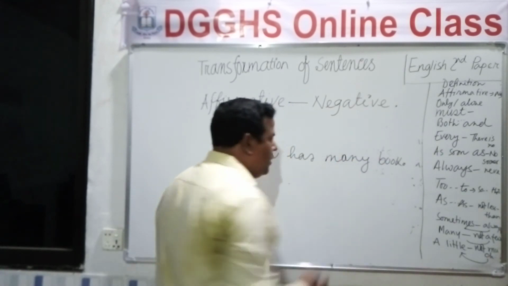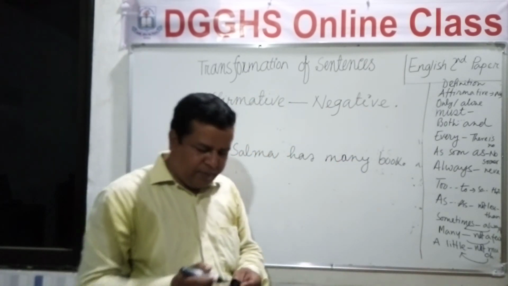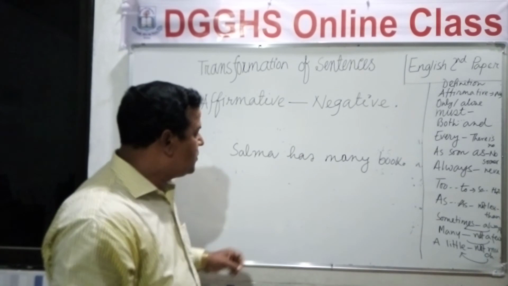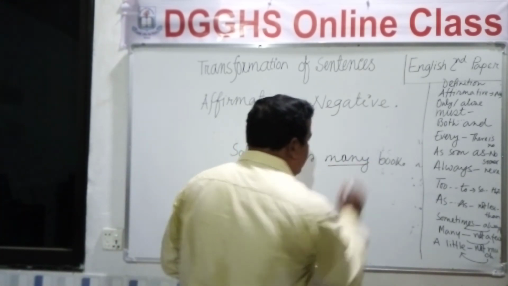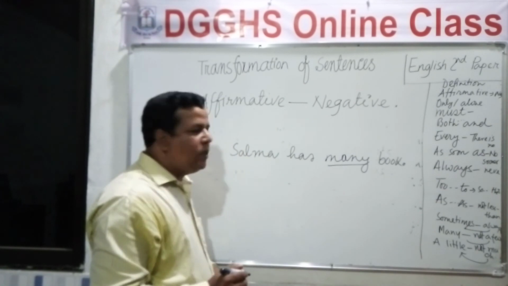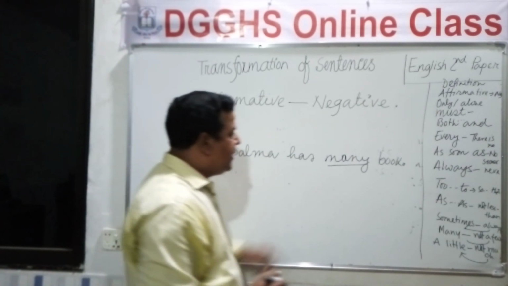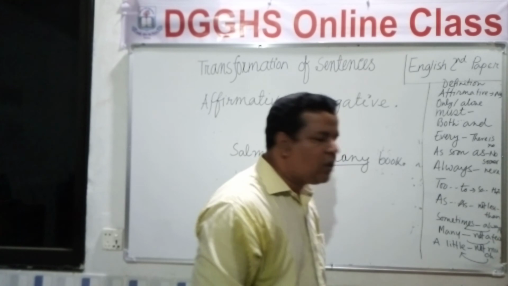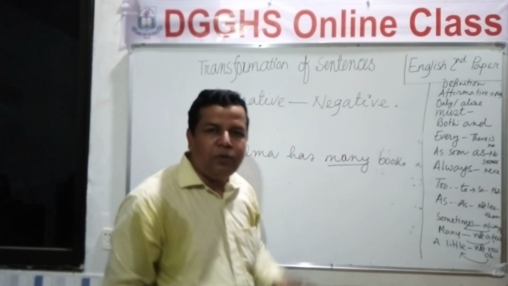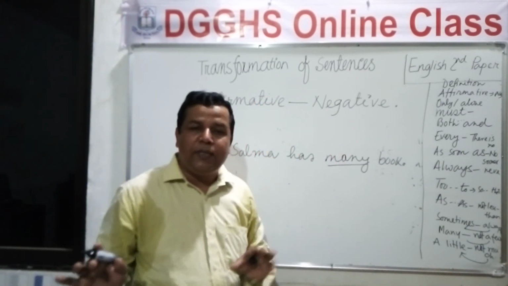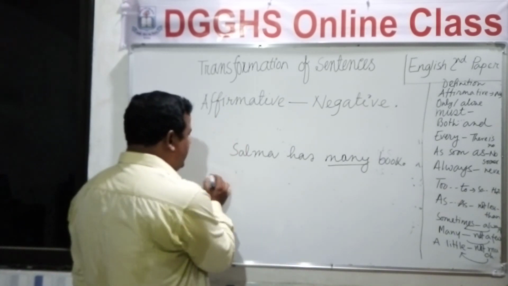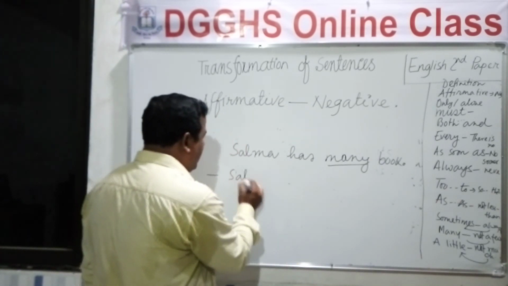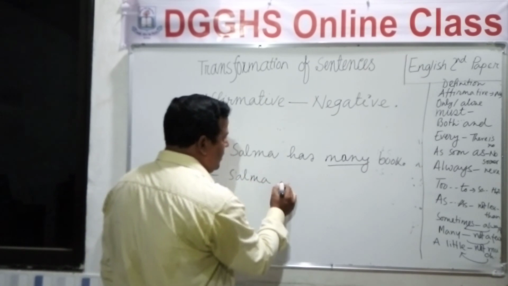Okay, so if we see an affirmative sentence with many, and if we are told to change it into negative, we will write in place of many, not a few. Okay, what will we write? Not a few in place of many. Okay, so let's change it. Salma has